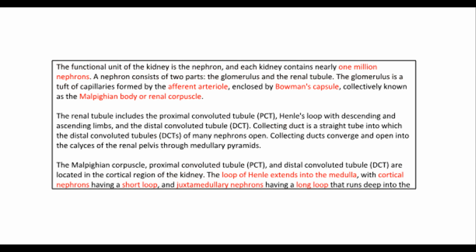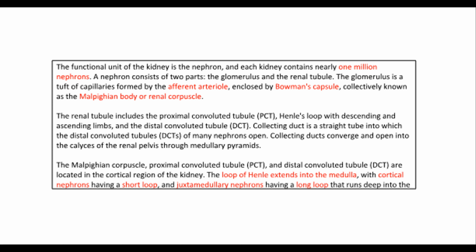The functional unit of the kidney is the nephron, and each kidney contains nearly 1 million nephrons. A nephron consists of two parts, the glomerulus and the renal tubule. The glomerulus is a tuft of capillaries formed by the afferent arteriole, enclosed by Bowman's capsule, collectively known as the Malpighian body or renal corpuscle. The renal tubule includes the proximal convoluted tubule, PCT, Henle's loop with descending and ascending limbs, and the distal convoluted tubule, DCT. Collecting duct is a straight tube into which the distal convoluted tubules, DCTs, of many nephrons open. Collecting ducts converge and open into the calyces of the renal pelvis through medullary pyramids.